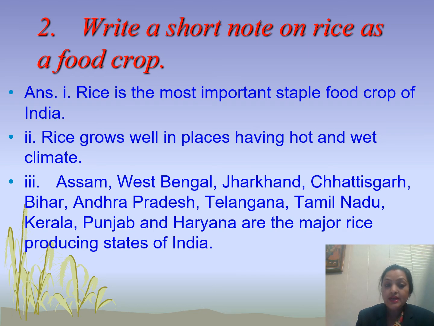Third point is Assam, West Bengal, Jharkhand, Chhattisgarh, Bihar, Andhra Pradesh, Telangana, Tamil Nadu, Kerala, Punjab and Haryana are the major rice producing states of India. That means the major part of the rice that is grown in India is grown in these states.